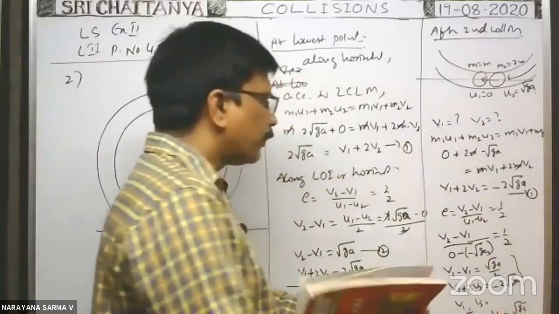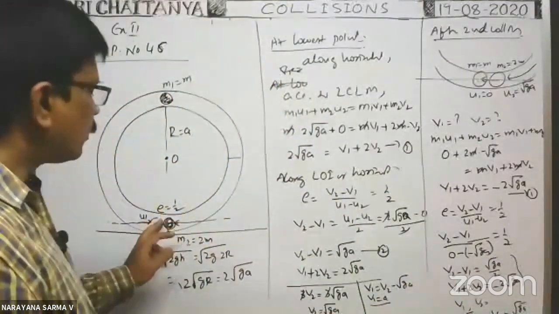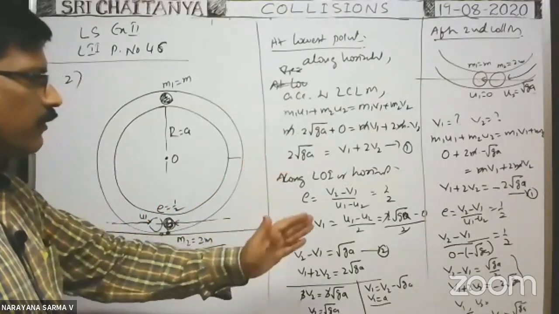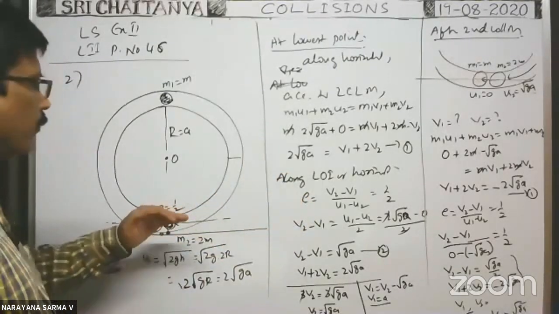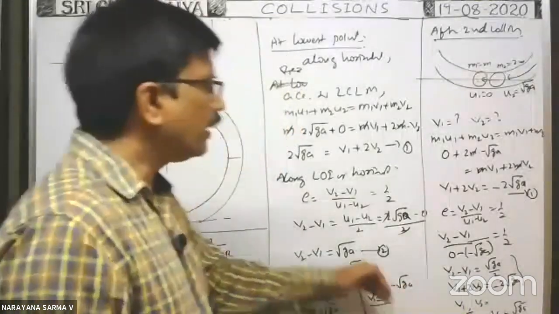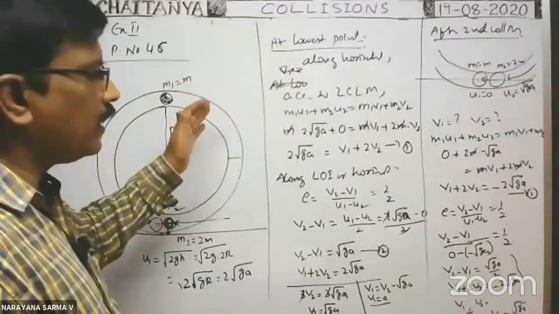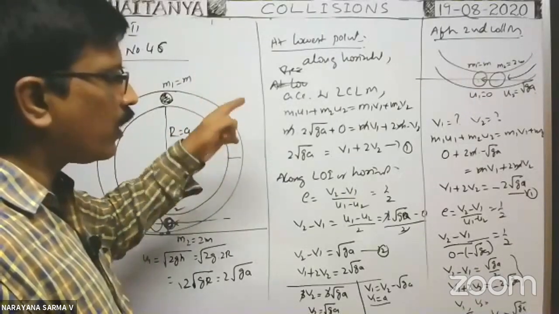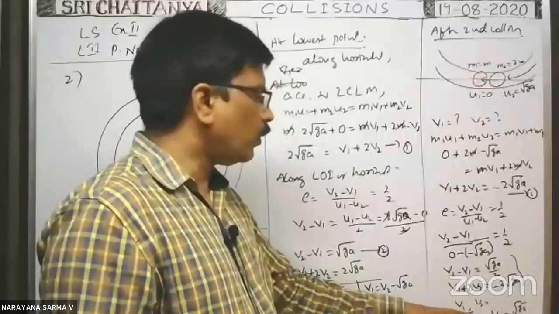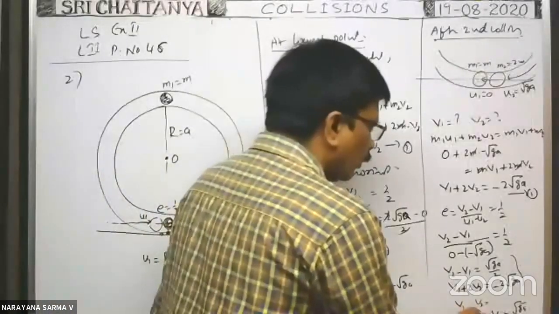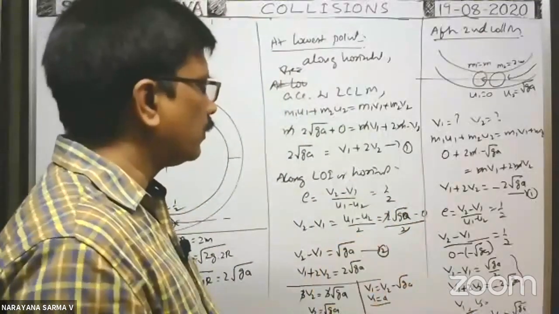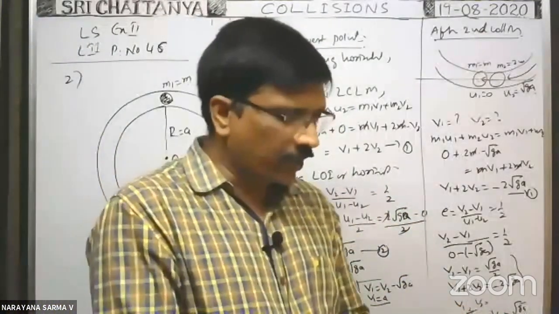Of course, that means after collision, the first sphere moves back with a velocity root GA, the second sphere moves in this direction with a velocity root GA by 2. Then what is the maximum height reached after second collision? With this velocity, maximum height reached is equal to V square by 2G only. V square by 2G means root GA whole square by 2G means GA by 2G, G cancels, A by 2. That means the first sphere rises up to a height A by 2.